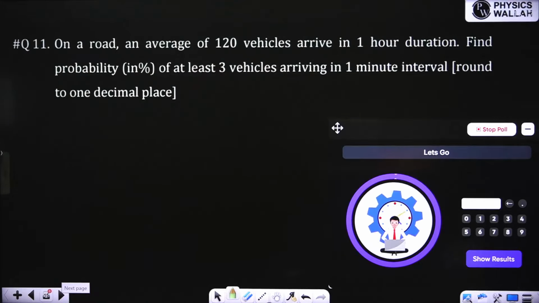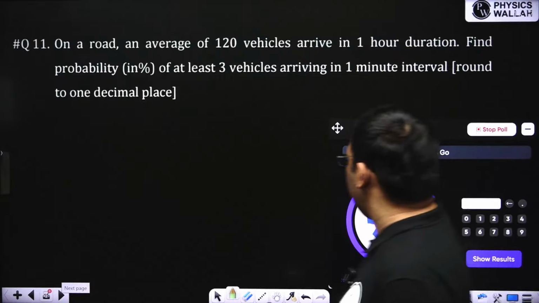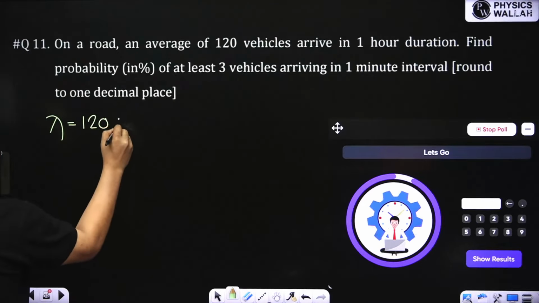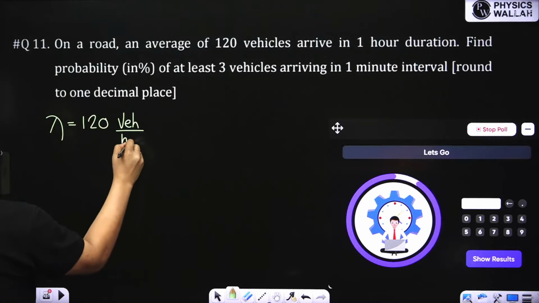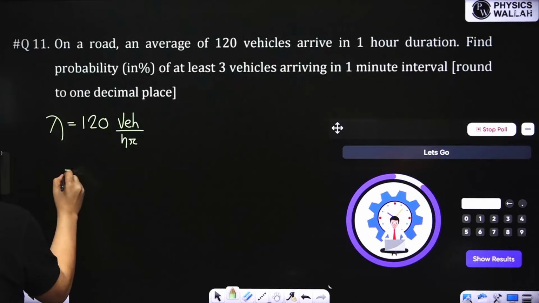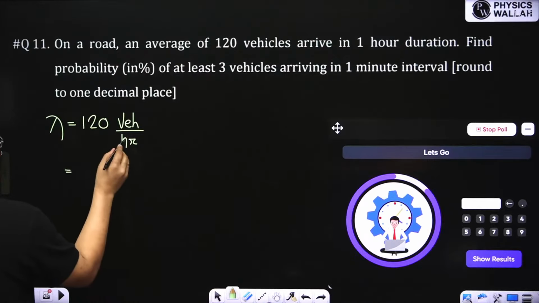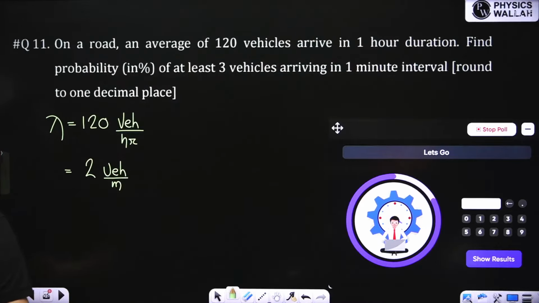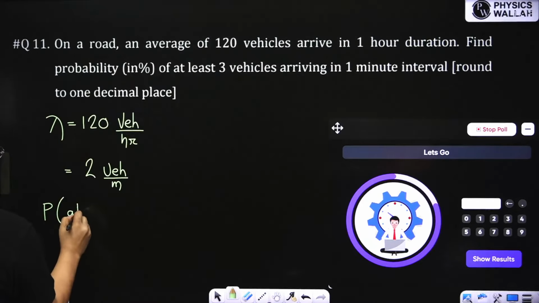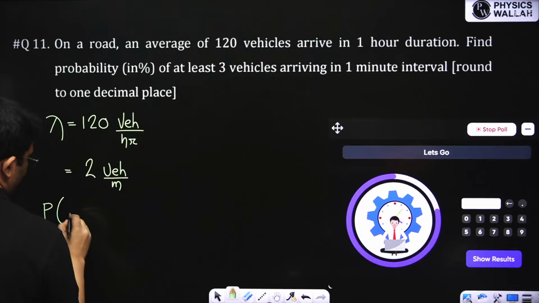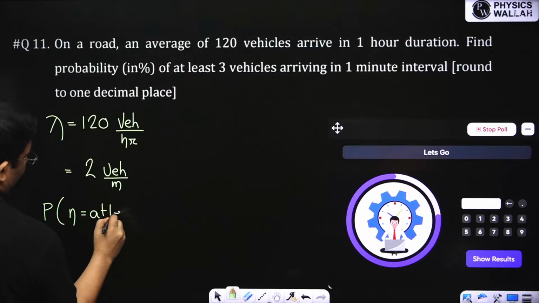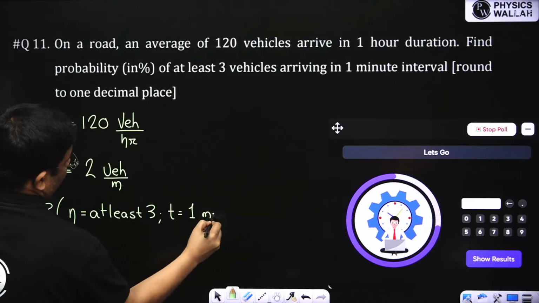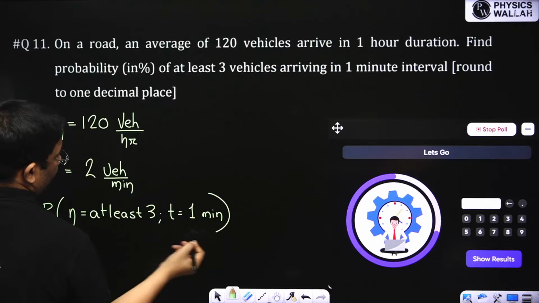On an average, 120 vehicles arrive in 1 hour. That means this is the mean arrival rate. If the time is given in 1 minute, I can convert into minutes, so divide by 60 because 1 hour is 60 minutes. Asking the probability that n is at least 3 and time is 1 minute. Okay, please solve this.